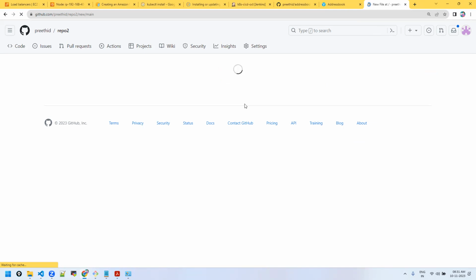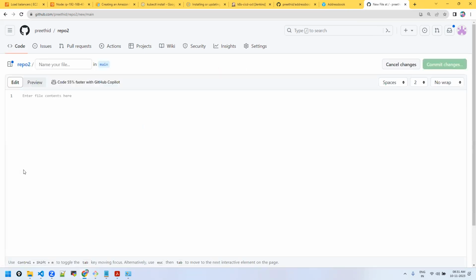Some problem with GitHub. For the Git demo, which is locally initialized, the default branch is master. And for this cloned one, repo2, the default branch is main. Is there any significance of this? When you create a repo from the UI itself, it will be created as such, but both are the same, either a master branch or a main branch. I created it from the UI, from GitHub itself, so by default it's created as main. Anything would be the same.